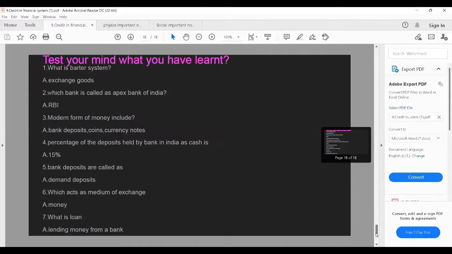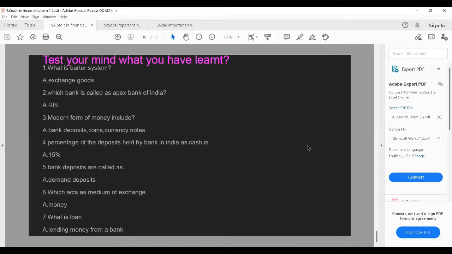Test your mind. Now what you have learned, test your mind. What is barter system? Exchanging goods. Which bank is called as Apex Bank of India? RBI. Modern form of money includes bank deposits, coins, currency notes. Percentage of the deposits held by banks in India as cash is 15%.